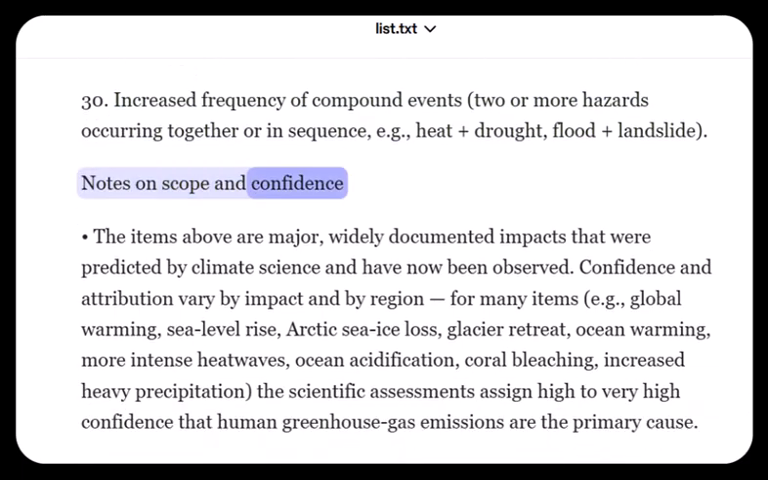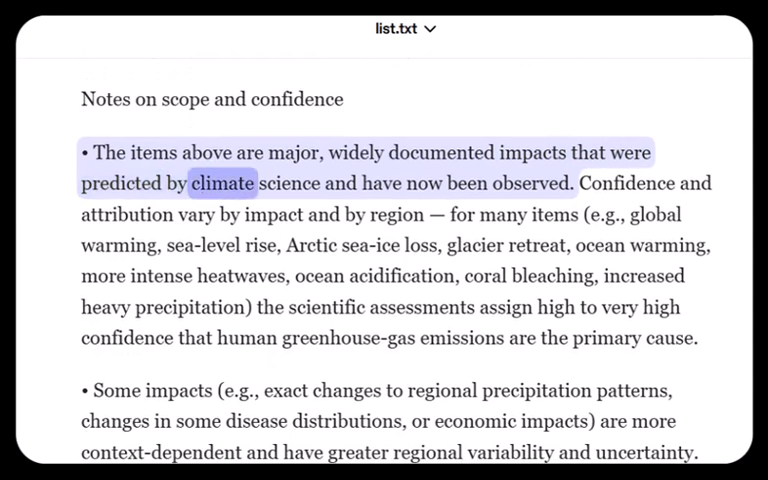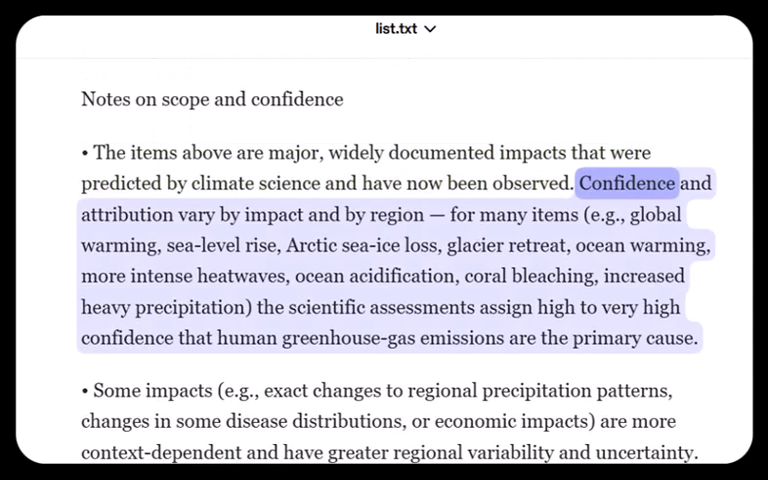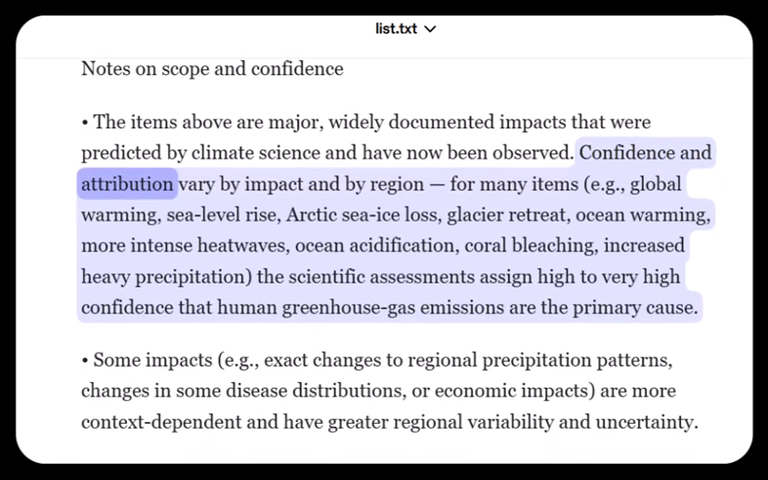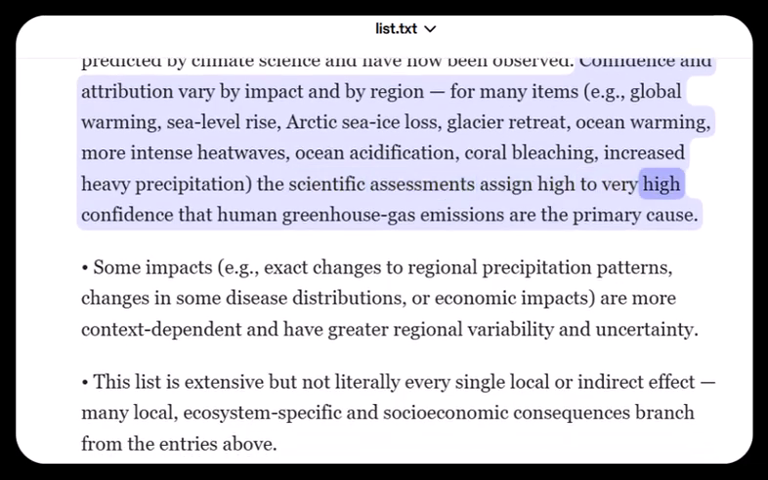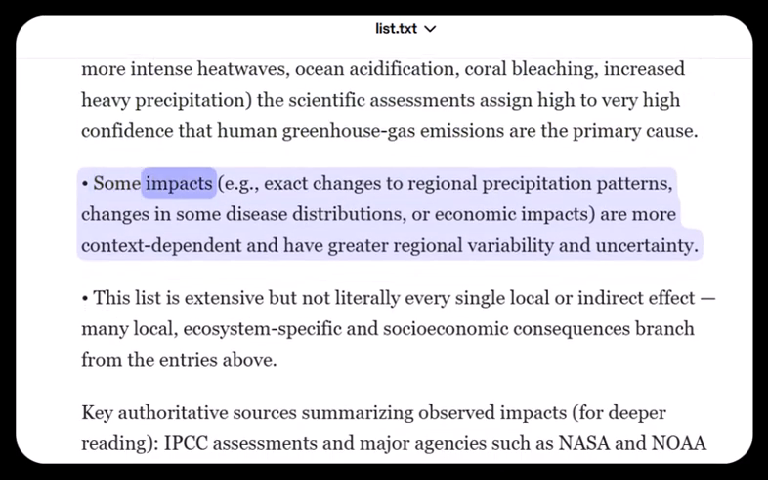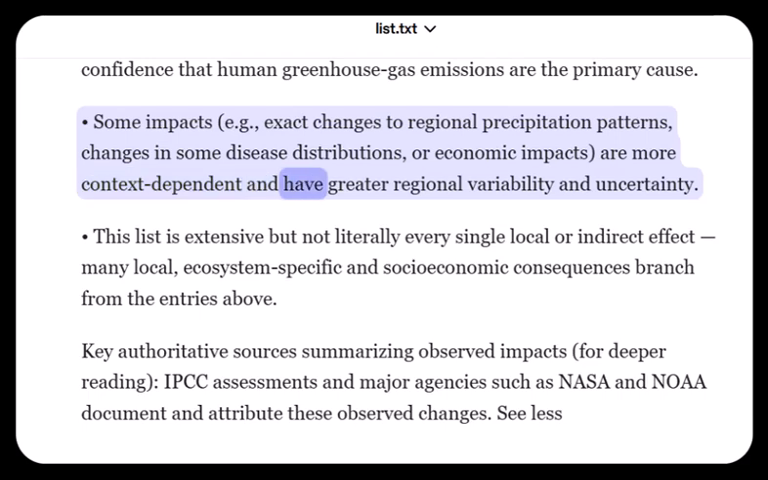Notes on scope and confidence. The items above are major, widely documented impacts that were predicted by climate science and have now been observed. Confidence and attribution vary by impact and by region. For many items, the scientific assessments assign high to very high confidence that human greenhouse gas emissions are the primary cause. Some impacts are more context dependent and have greater regional variability and uncertainty.